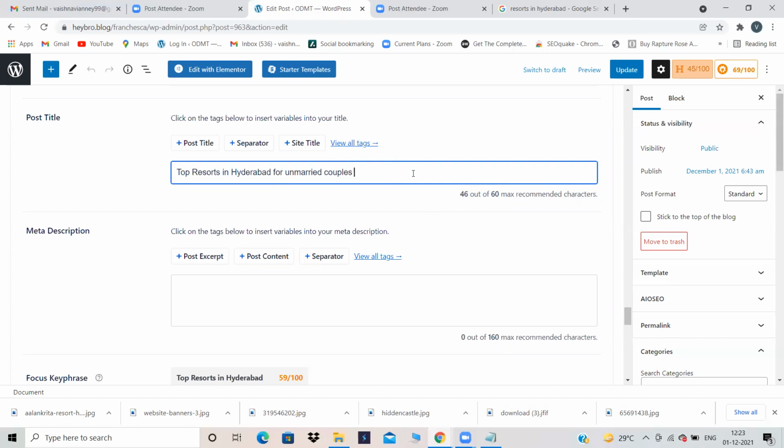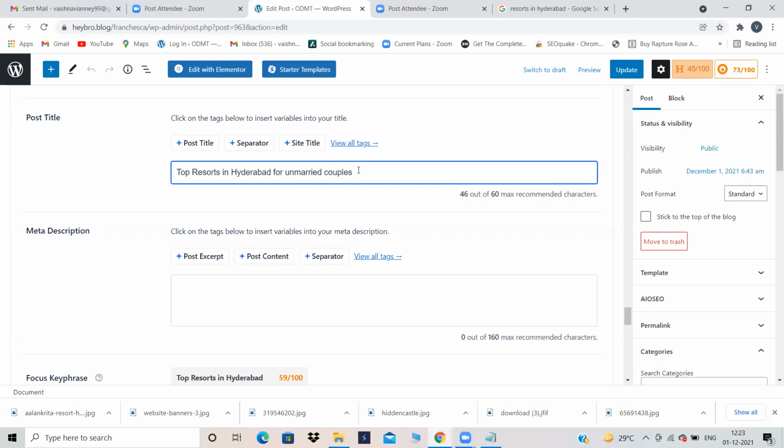Okay, let's keep it as this much only. Now just see over here, I have used the keyword unmarried couples. Why did I use unmarried couples? Generally married couples also will go, unmarried couples also will go. I cannot add top resorts in Hyderabad for married couples and top resorts in Hyderabad for unmarried couples, both times. I cannot do it like that.